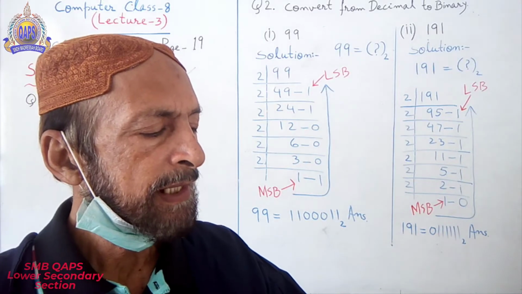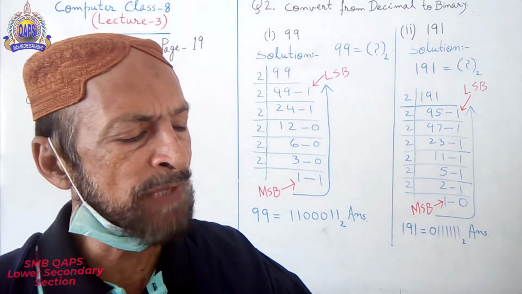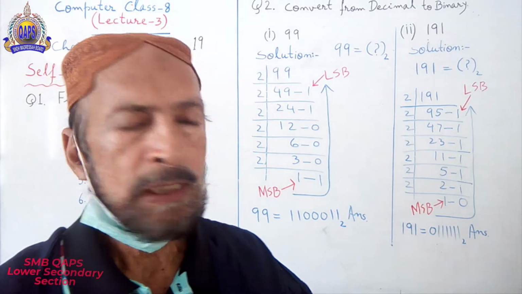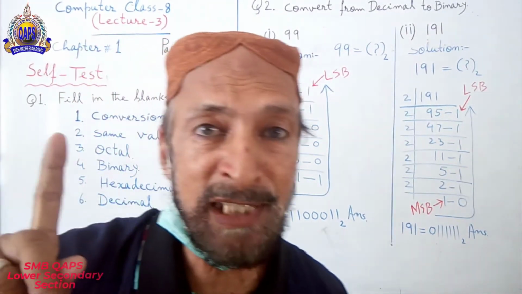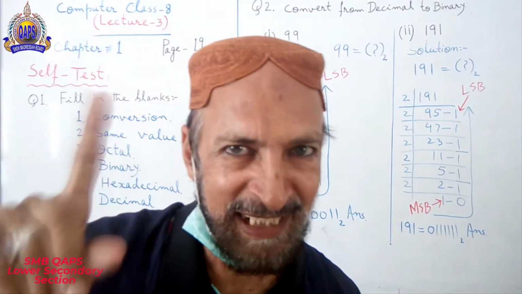Number 3. There are 8 numerals in dash number system. Think about that. I told you many times. Think about that.